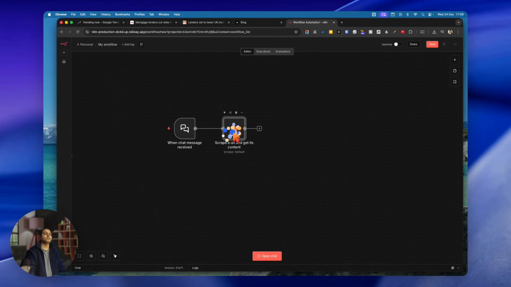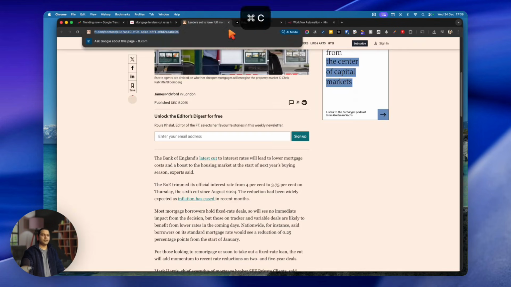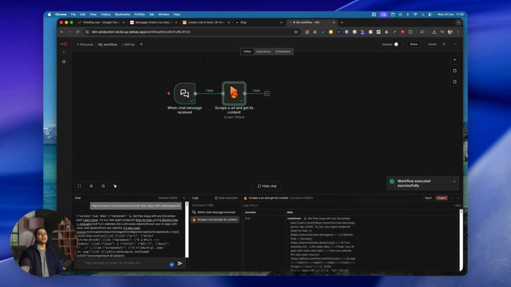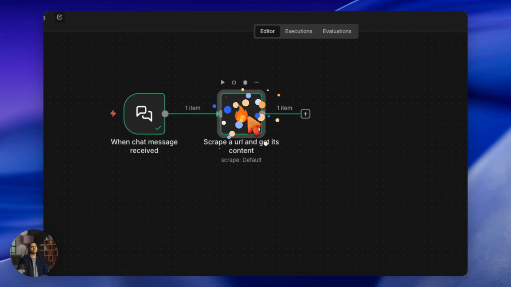Okay, that's cool. And what it is doing is, let me copy this URL here, and then on the web chat, open chat. If I paste it in the chat and enter, it has actually taken the URL and scraped it for me here. But why is it scraping it?